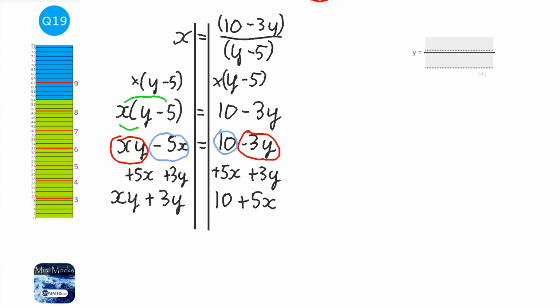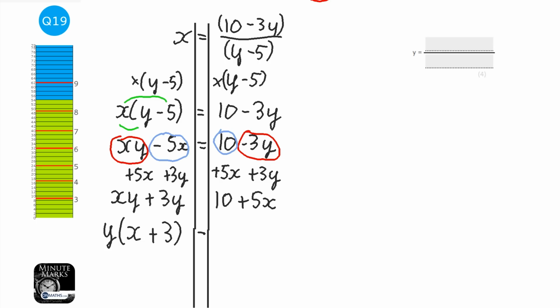Okay, when we have this situation where the brackets have gone away and all the y's are on the left hand side, and y is what we're looking to write it in terms of, what we want to do is factorize it, so we've just got a single y. So y on the outside, x plus 3. Now I know I said I wanted to get rid of the brackets, but we need the brackets here to be able to get y on its own.